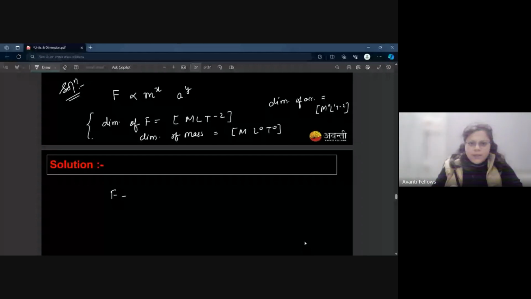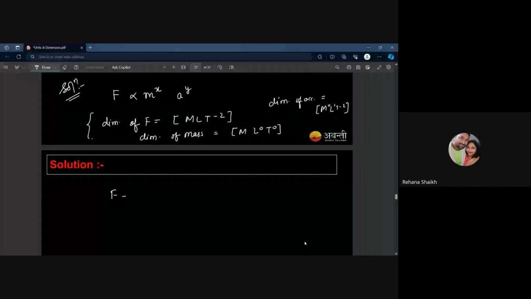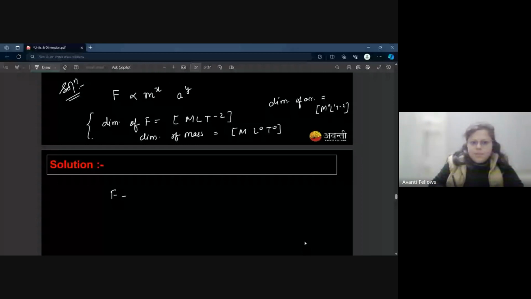Do we agree on this? Yes, ma'am. Okay, just put these values in the above expression. You can write F is equal to some constant, and make sure this is a dimensionless constant.